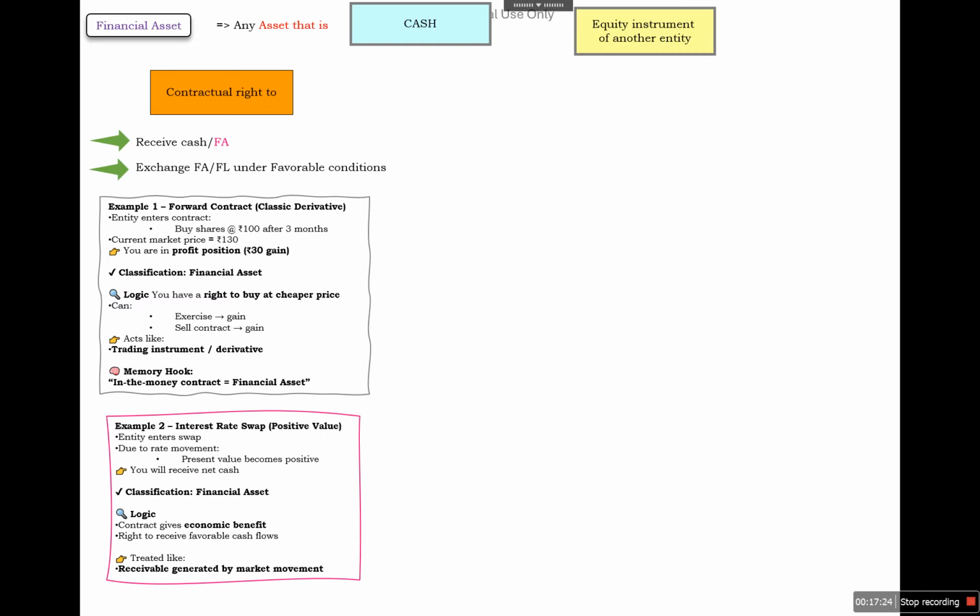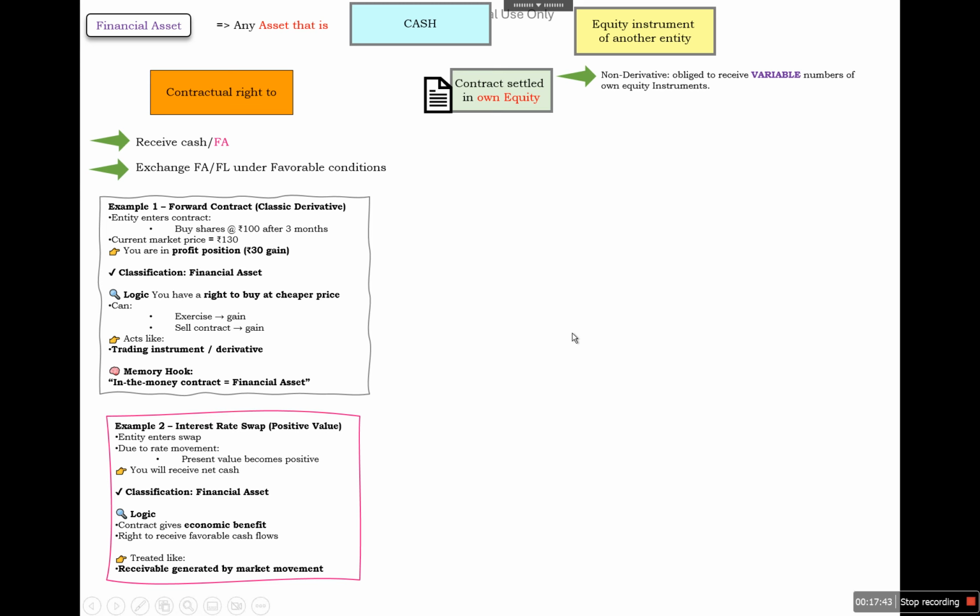Next is an interest rate swap with positive value. The entity enters into a swap and due to rate movement, the present value becomes positive. So you will receive the net cash. The logic is the same: if we are getting economic benefit, it will be called a financial asset.